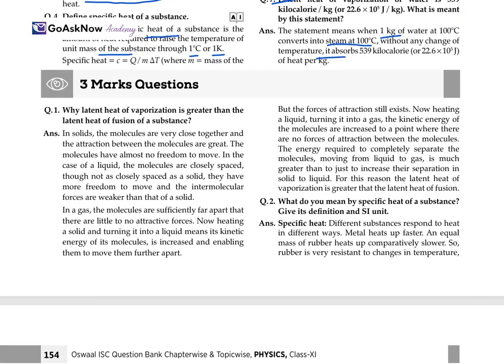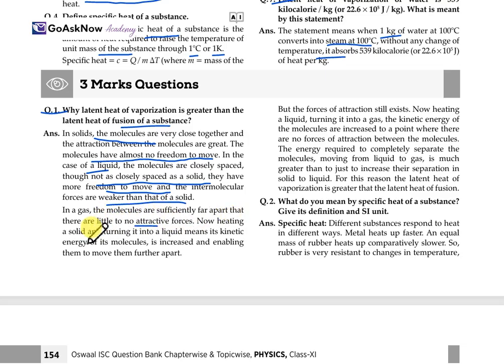Now let's move forward with the 3 marks questions. Explain why the latent heat of vaporization is greater than the latent heat of fusion of a substance. In a solid, the molecules are very close together and the attraction between the molecules is great, so the molecules have almost no freedom to move. In the case of a liquid, the molecules are not as closely spaced as in a solid. They have more freedom to move, and the intermolecular forces are weaker than in a solid. This is the condition for the solid. Now, for a gas, the molecules are sufficiently far apart and there is no attractive force as well.